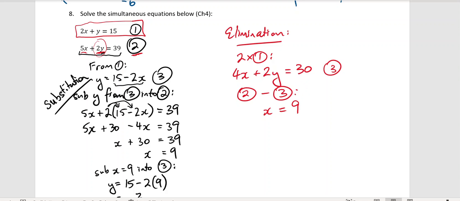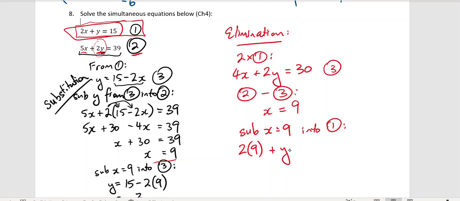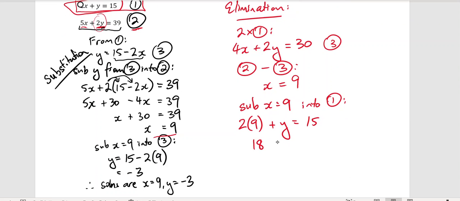Now we've just got to do the same thing. We've got our value for x like we had over here. Now we just have to substitute into either of the equations. I'm going to go to equation 1, sub x equals 9 into equation 1, and solve. Remember equation 1 is this one up here: 2 lots of x, so 2 lots of 9, plus y equals 15. 2 lots of 9 is 18, plus y is equal to 15.